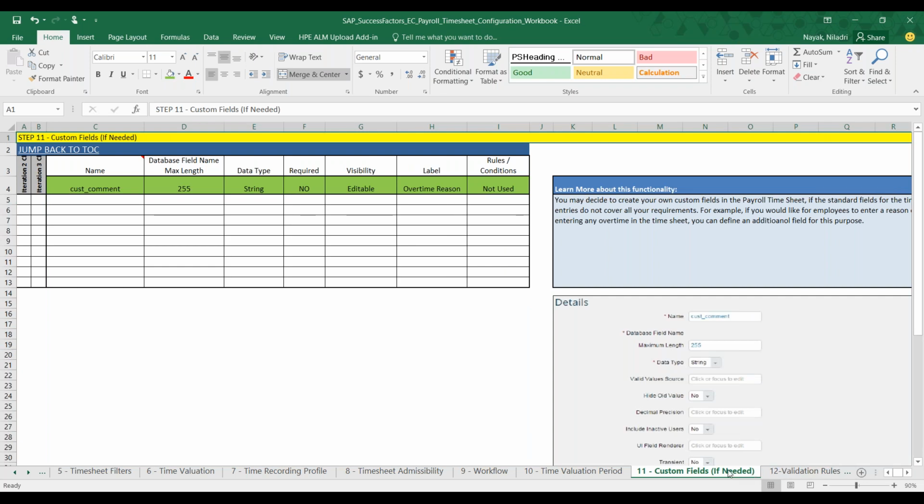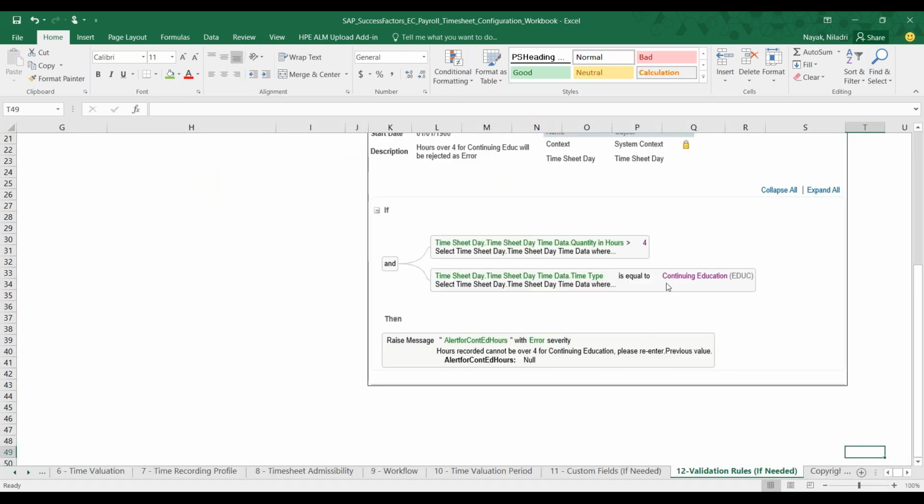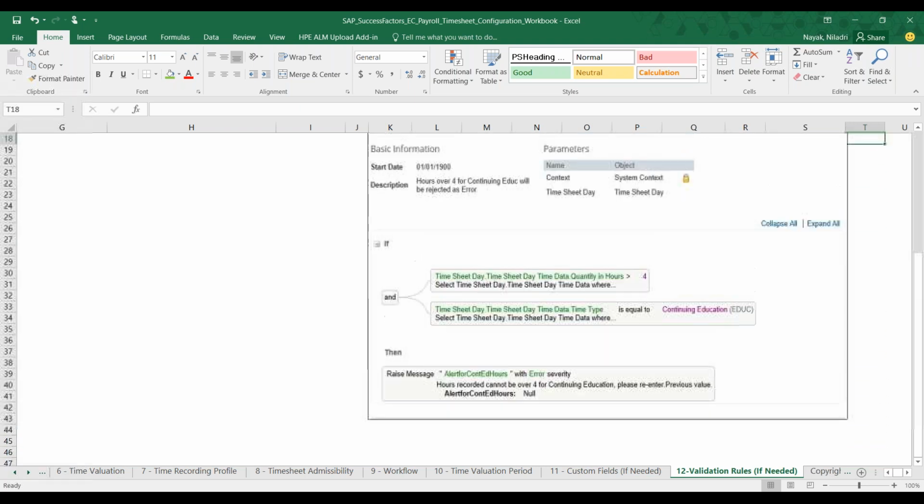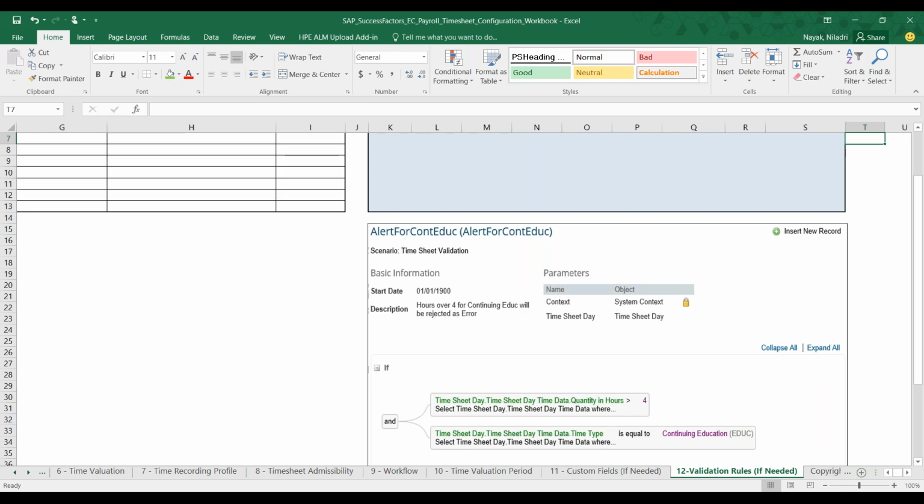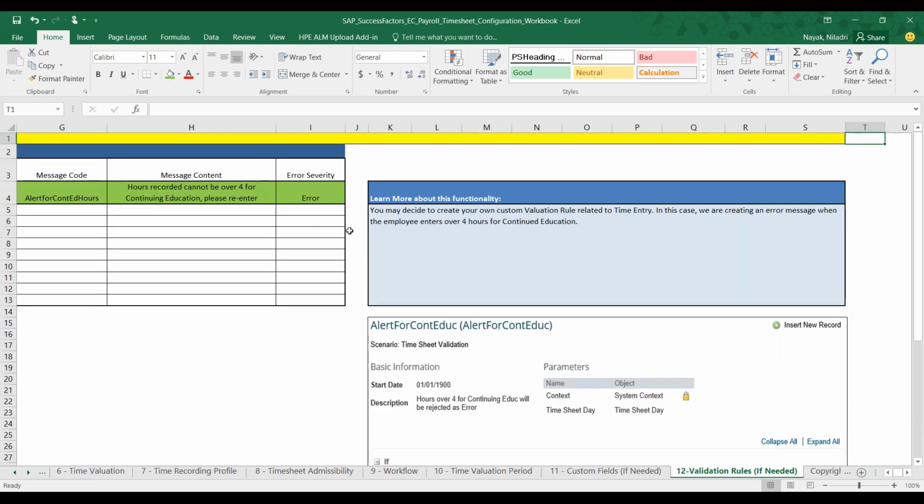If you are using any custom fields that you would like to replicate, you will be capturing them here. And sheet number 12 is important. Why? Because it covers all kinds of validation rules. This is just an example of validation rules, so I'll give you a scenario.